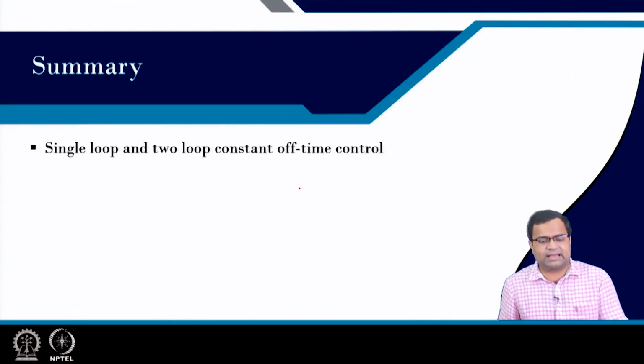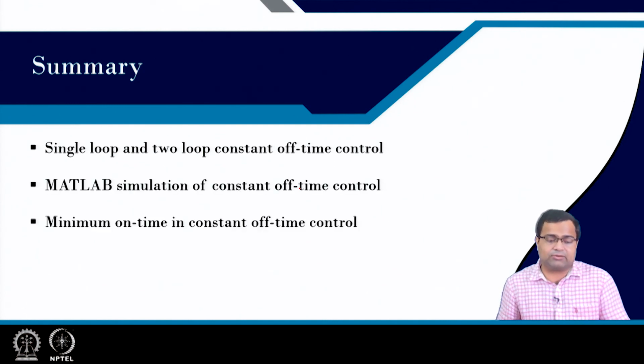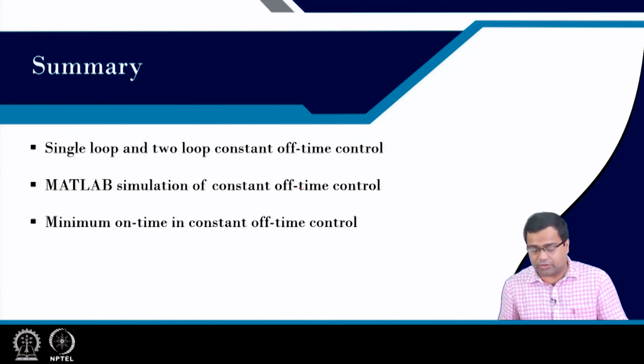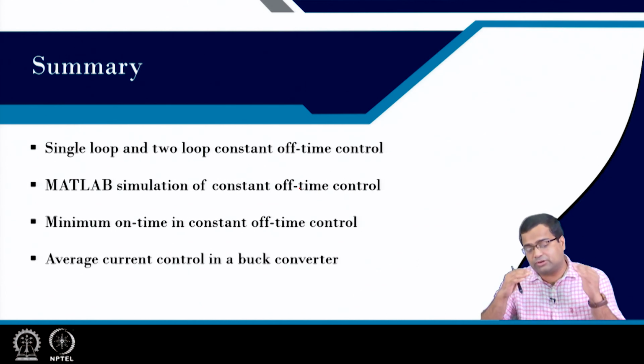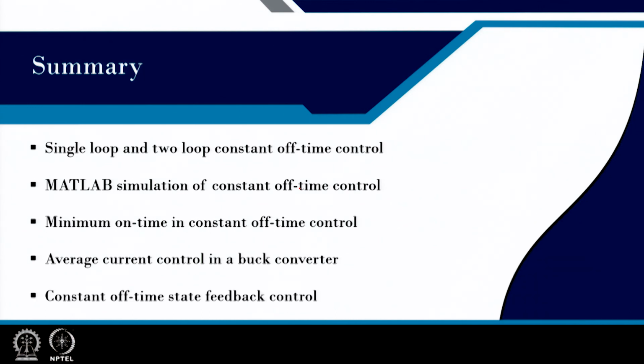So we have discussed single loop and two loop constant off time control. MATLAB simulation of constant off time control was discussed. Then we also discussed minimum on time in constant off time control. Then we discussed average current control in a buck converter, and we also discussed constant off time state feedback control, and we showed some performance study using MATLAB simulation, which we have demonstrated here.